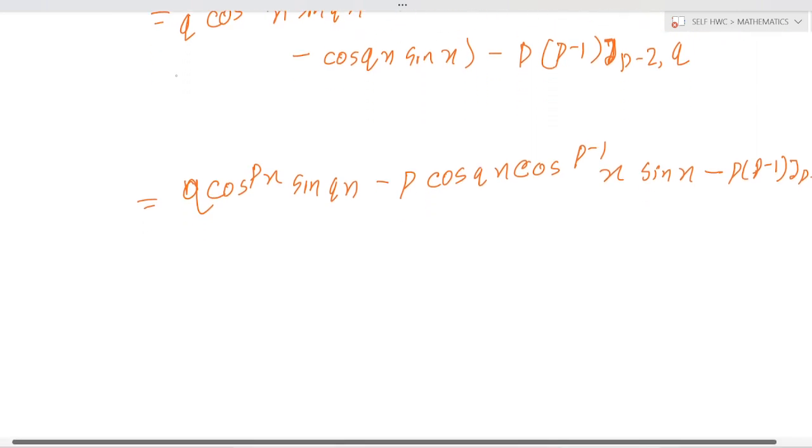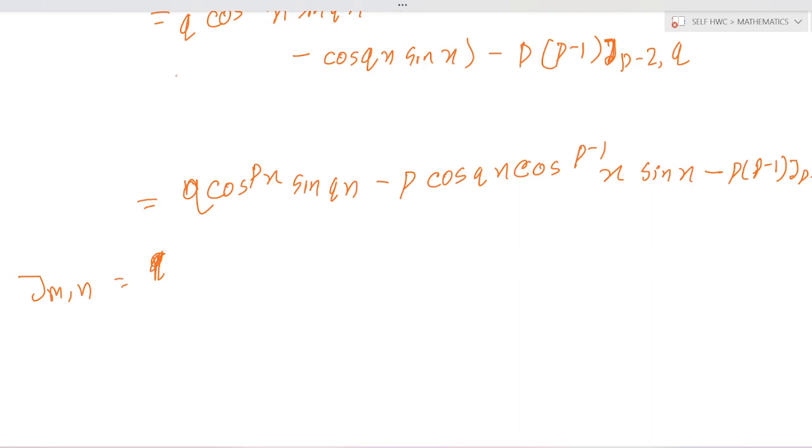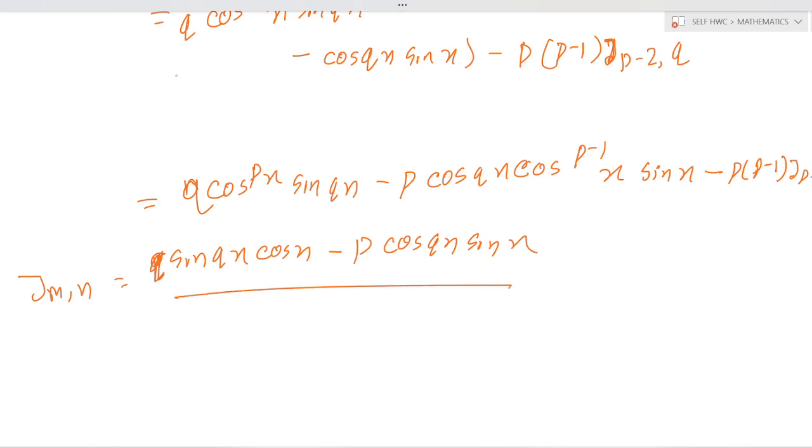Okay, and j m n is equal to q sin qx into cos x minus p cos qx sin x by q square minus p square.